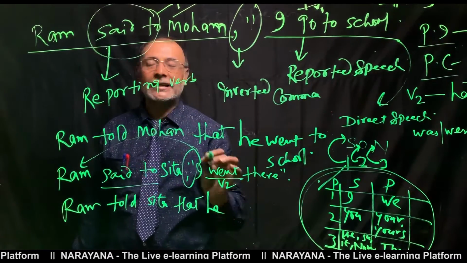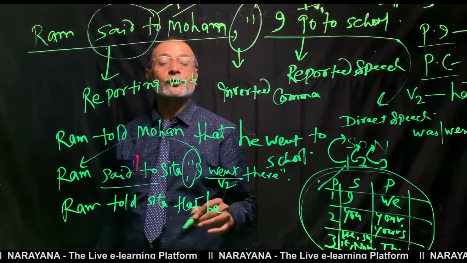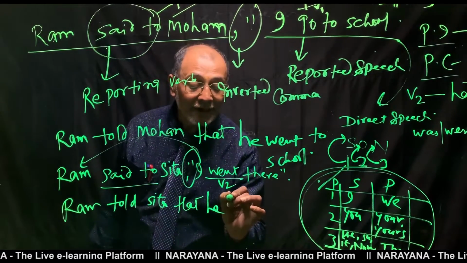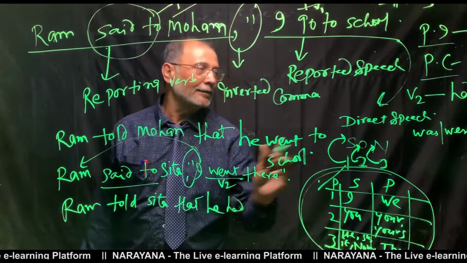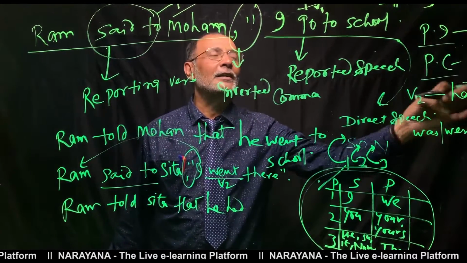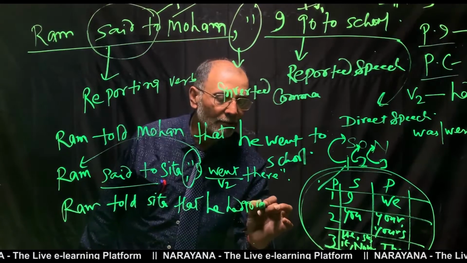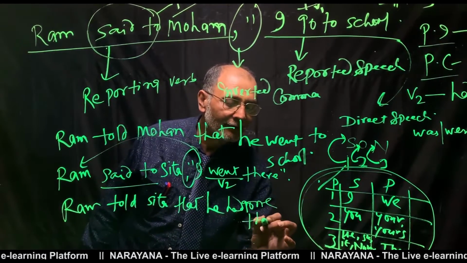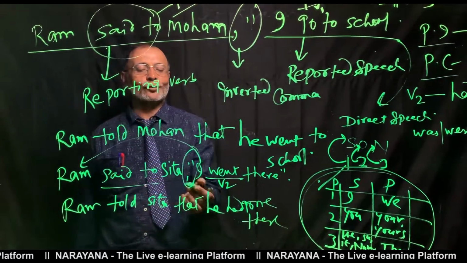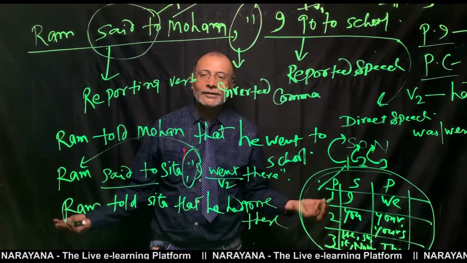So you see up here second form went. So went will be changed. He had. You see second form verb changed to had plus third form. It will be past indefinite into past perfect. So he had gone there. Very good. Ram told Sita that he had gone there.